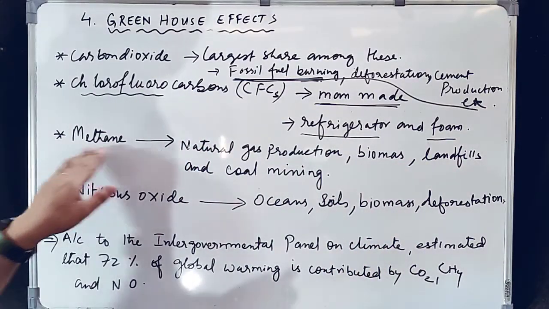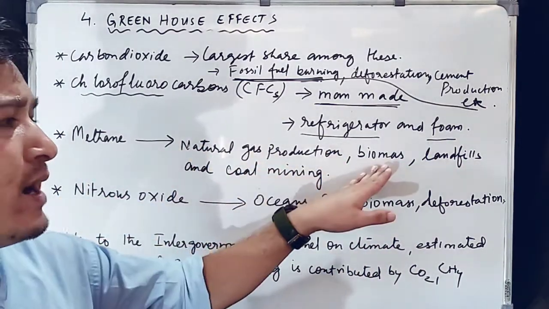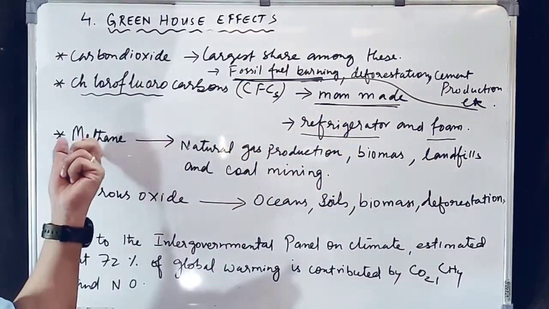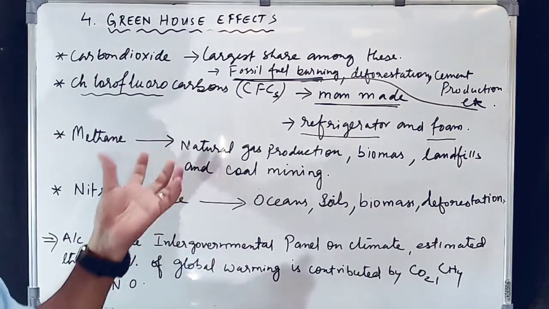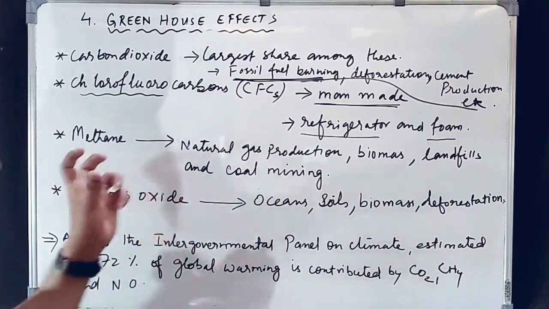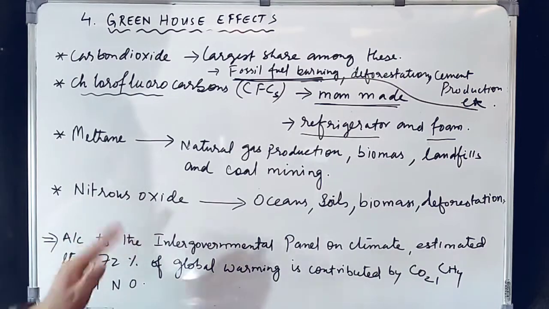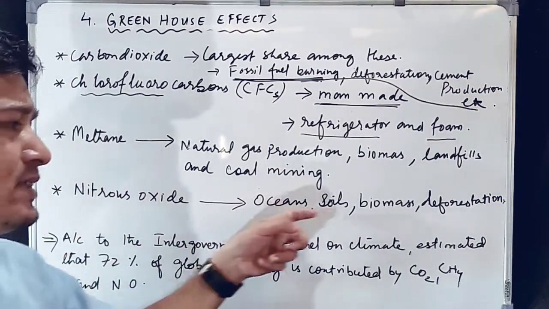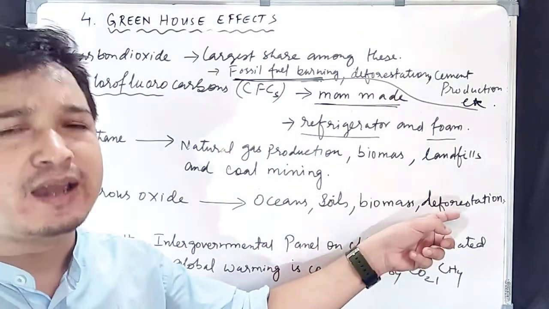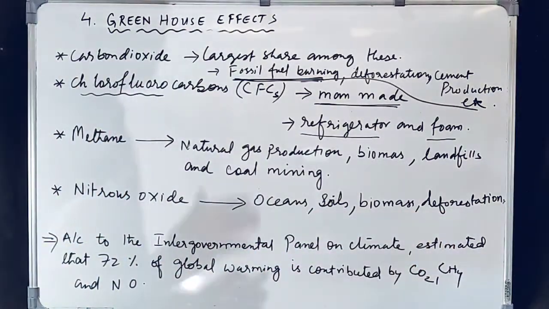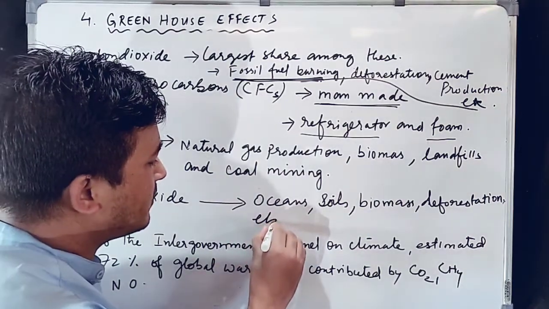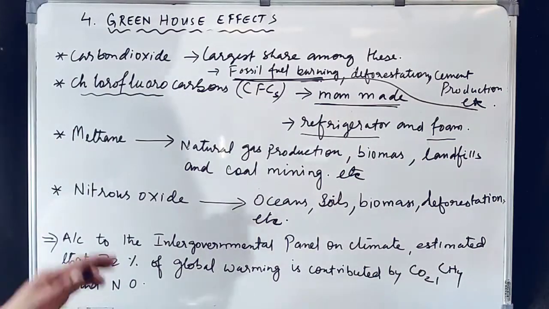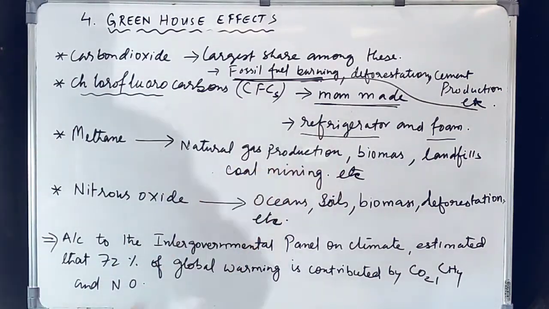So the sources of the methane are natural gas production, biomass, landfill, and coal mining. So from these areas, this gas is generated, or you can say comes out. Okay, now next we have nitrous oxide. The sources of this gas, nitrous oxide, are oceans, soil, biomass, and deforestation also. Besides this there are many more other sources also, so you can write etc.